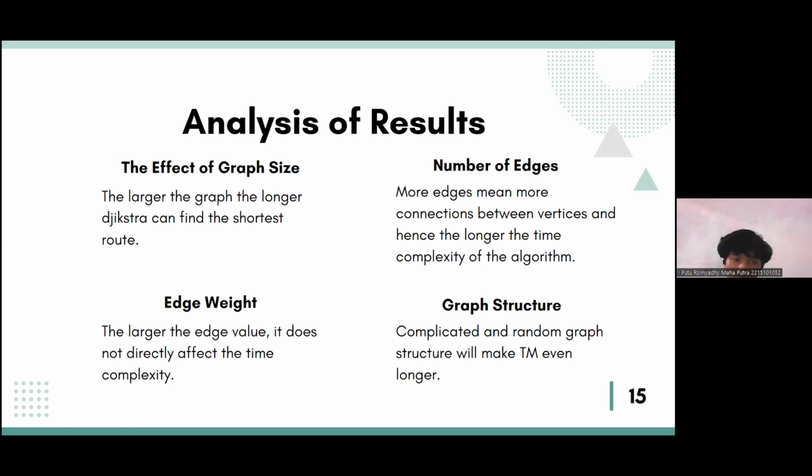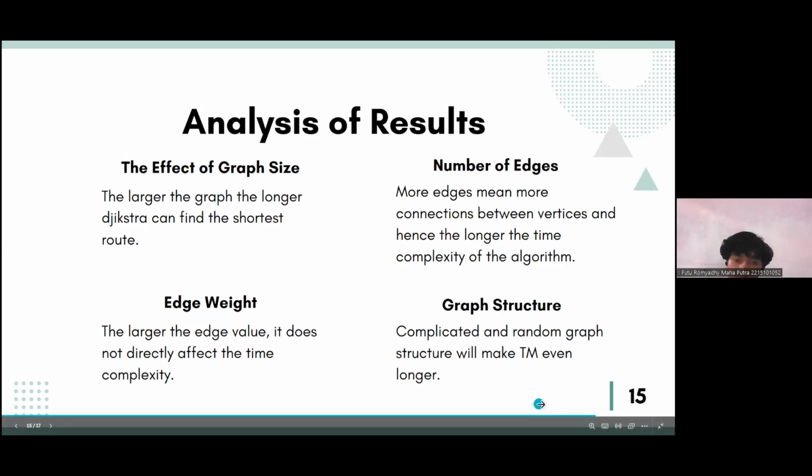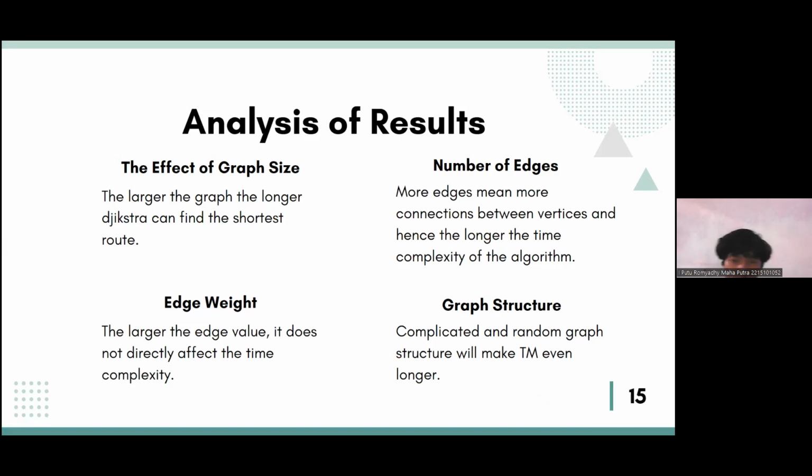Edge weight does not directly affect the time complexity, but it also increases it a little bit. And the last one is the graph structure. A complicated and random graph structure will make the time complexity even longer. I think this is the third one, an example of a workplace situation.